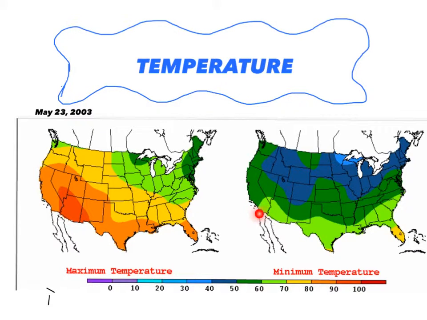Around California, it is in the 70s and in the 60s. And in Florida, it is in the 80s. And in Wisconsin, it is the 40s and the 50s. The reason it's a lot hotter in the south is because it's closer to the equator.